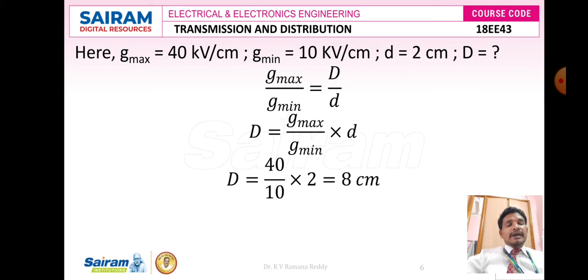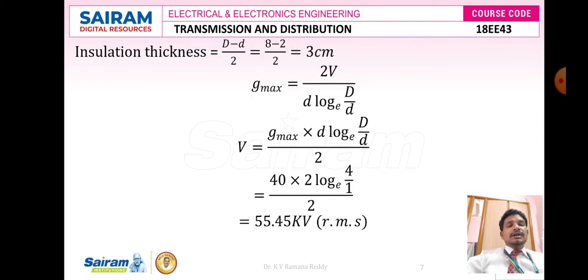So from here I want to calculate capital D. I can send the denominator small d to the left hand side. Now the above equation becomes capital D is equal to G maximum divided by G minimum into small d. As we know, G maximum is equal to 40 kilovolts per centimeter divided by G minimum, 10 kilovolts per centimeter, into small d, 2 centimeters. So 40 by 10 into 2, that is 8 centimeters. Therefore capital D is equal to 8 centimeters.